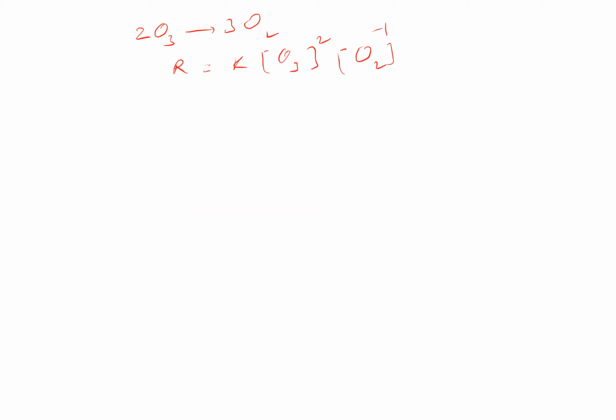That implies order can be negative with respect to one of the components of the reaction. It is found from the mechanism. If the mechanism is given to us, we can find out the rate law. So rate law basically comes from the mechanism. It is supported by the kinetic data also. That way we can get the powers which are called the order of reactions.